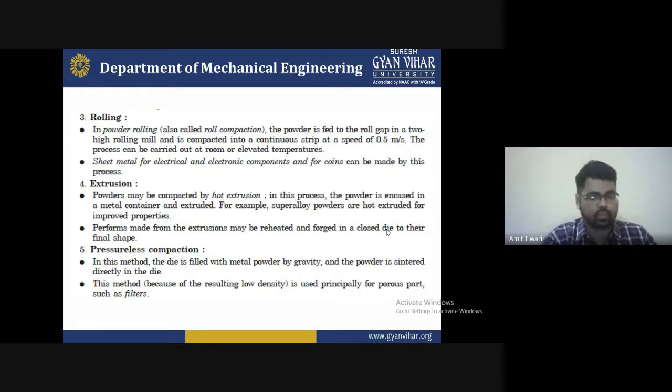So pressureless compacting is also maintained by filling the metal powder by the use of gravity, with the powder sintered directly in the die. These are the reasons pressureless compacting is used for machining and to obtain good quality.